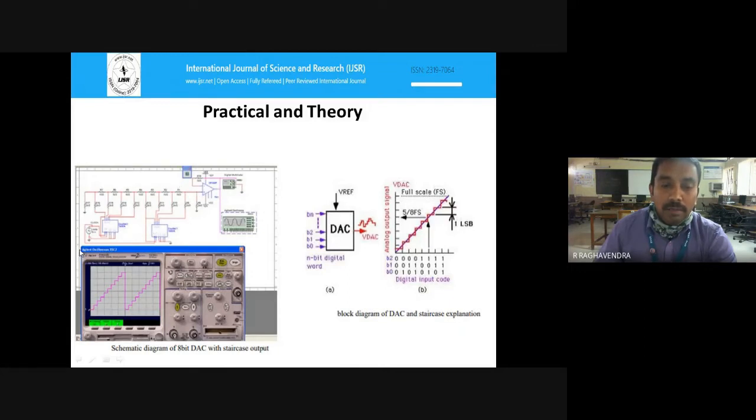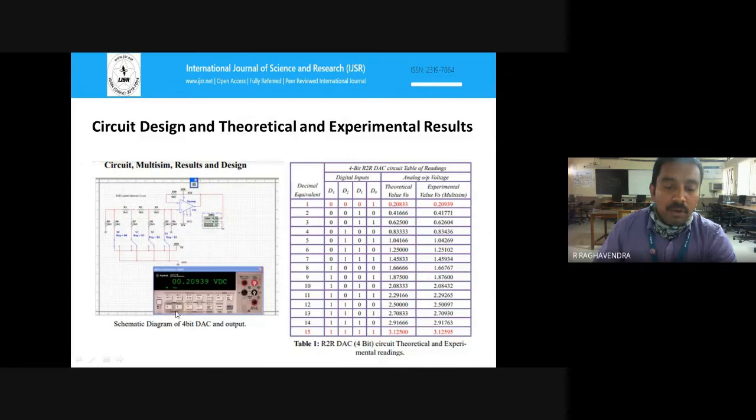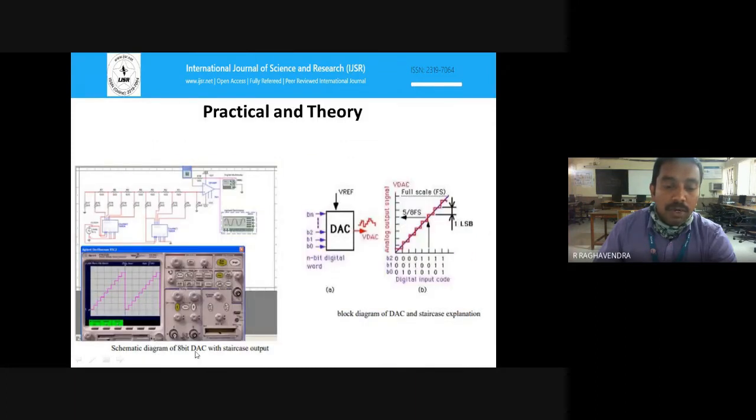And this is the Multisim output. It looks like a CRO. We have an option here in Multisim. We can see the CRO output as well as the multimeter output like a voltage. So this is the CRO output in Multisim. Here these are the digital values, and these are the analog values. We are generating some analog output here. If you compare all the 15 cases, once it is over, the staircase will be generated.